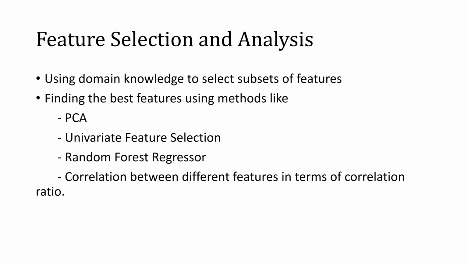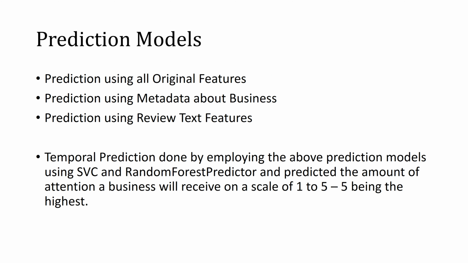Other than that, we can use PCA for reducing the dimensionality, because it becomes computationally infeasible for a prediction model to run if the feature space is really huge. We can also employ methods like univariate feature selection and a random forest regressor to come up with good features. And then we can also look at correlation between different features in terms of correlation ratio.